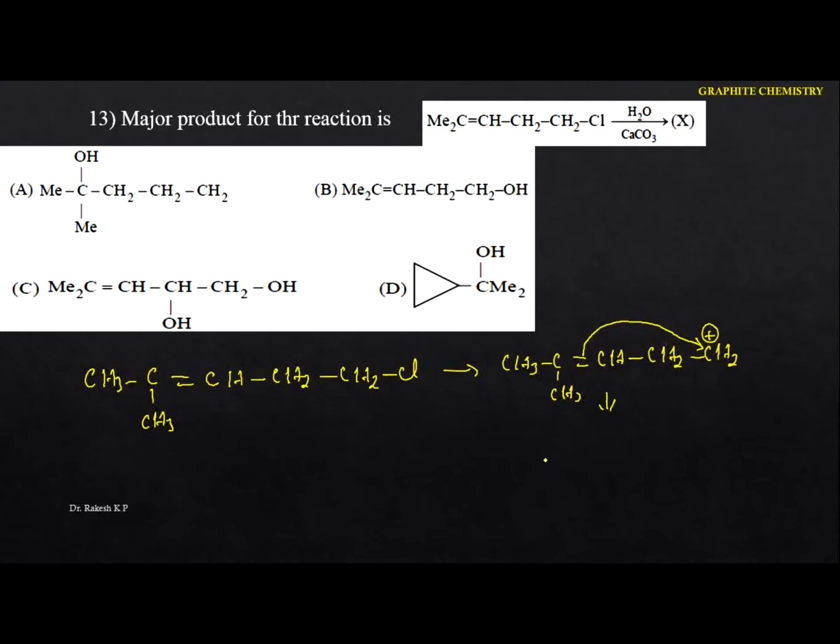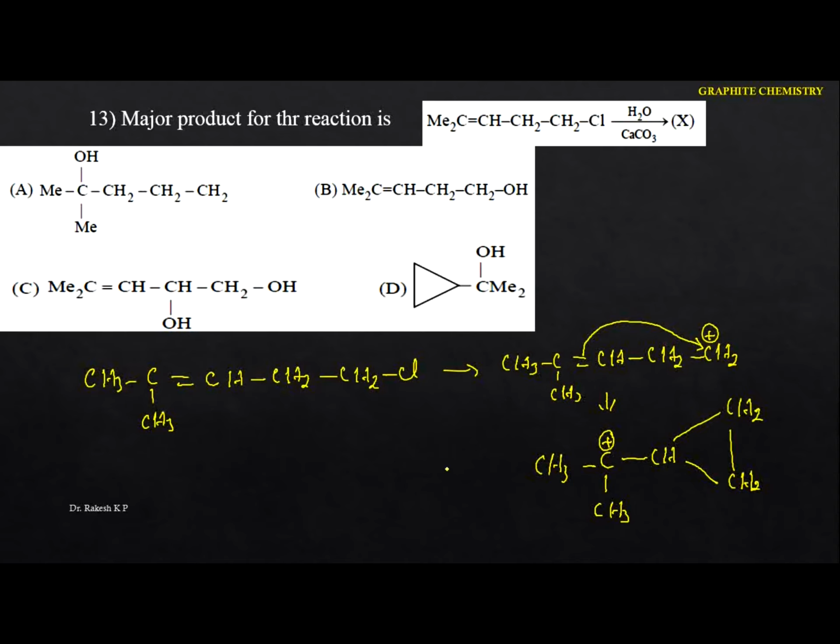Let me write that here: CH3, C, CH3. Now the positive charge is shifted to this carbon, which becomes a single bond CH attached to CH2 and CH2, like this. This forms the most stable carbocation, because cyclopropyl methyl carbocations are most stable, even compared to the benzyl carbocation.